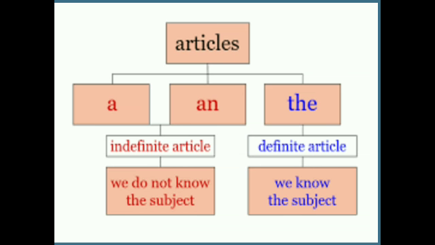So indefinite articles are a and an. These are the two articles which come in the category of indefinite articles because they are not definite about the subject. They don't know about the subject, about which noun we are talking. So that's why we use a and an with the noun according to the word. But on the other hand, the is a definite article and it comes with a specific noun or subject, because it knows the subject. That's why we use the as a definite article.